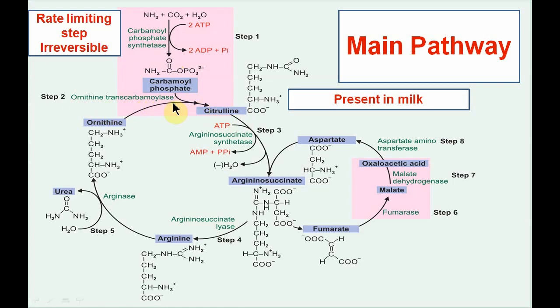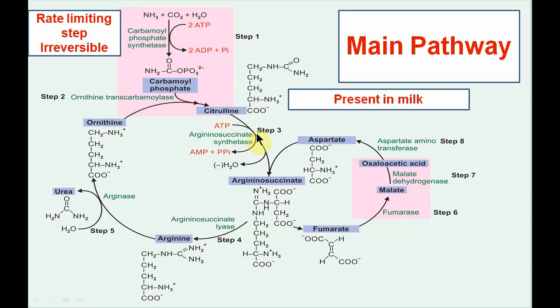Ornithine and citrulline are both basic amino acids, but they are not incorporated into tissue proteins because no codons are present for these amino acids. With the same transporter, ornithine enters into the mitochondria and citrulline leaves the mitochondria so as to enter into the cytoplasm.